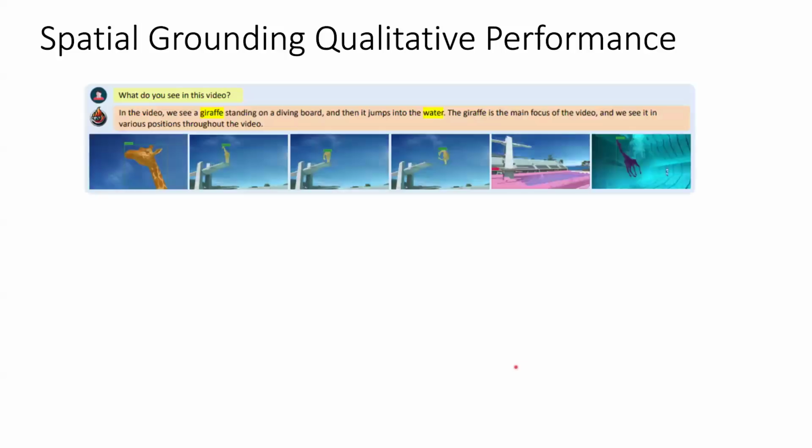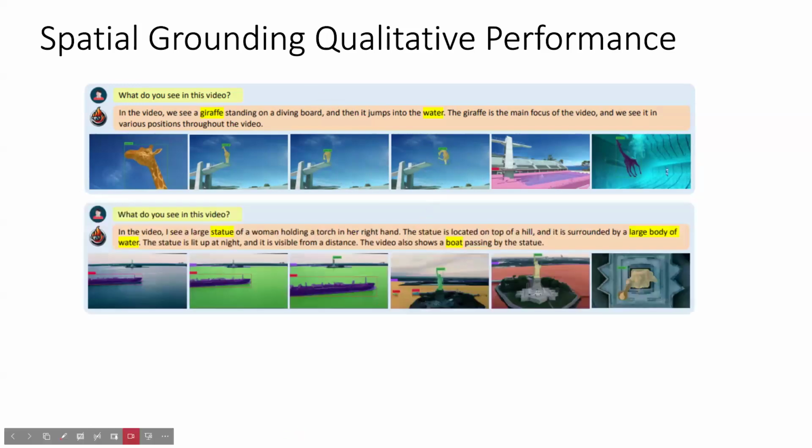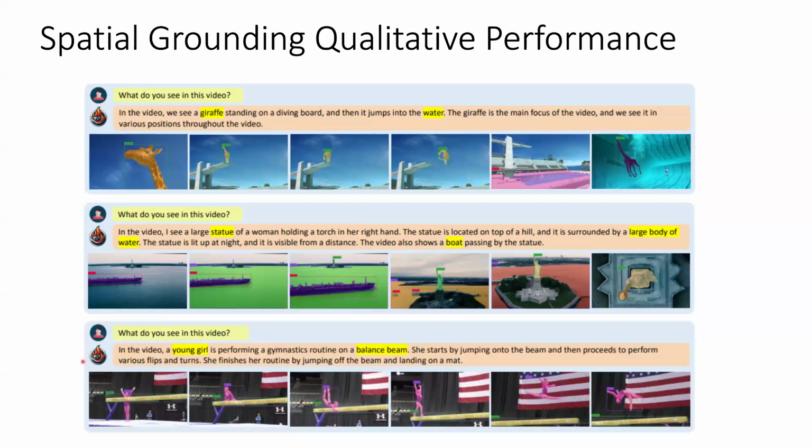Next, we'll see the spatial grounding qualitative performance. So this is what you see in this video. We see the giraffe and the water are different components of each frame. And we see that it is segmenting the giraffe in certain frames. And in frames where the giraffe doesn't exist, it segments this pool, which is the water. Same case with the next example. It has more things to segment, but it's still successful in that it segments the related objects in each frame. And similarly, we can see that with this gymnastics video.